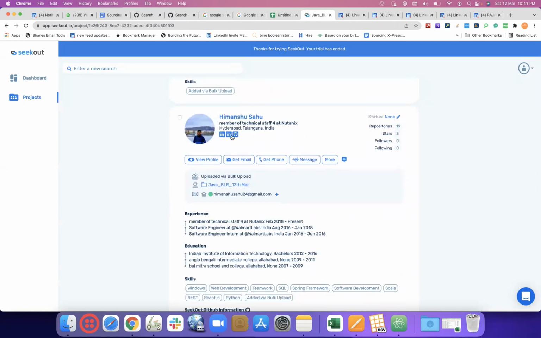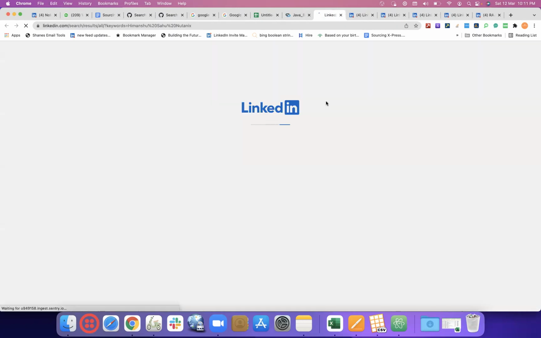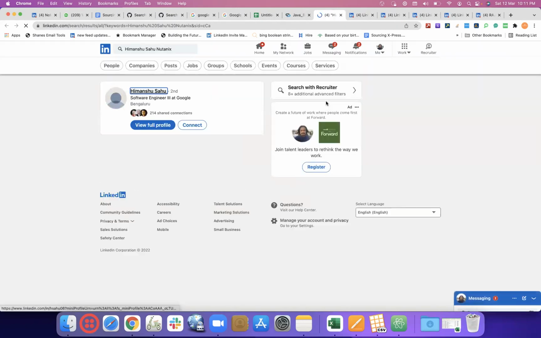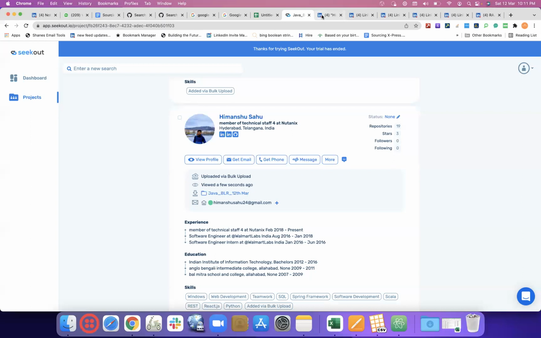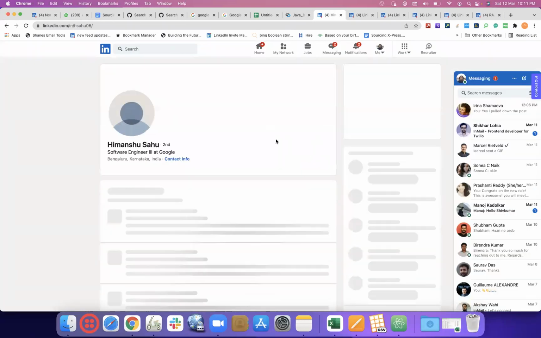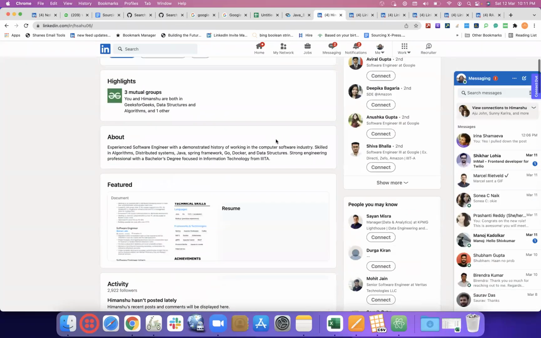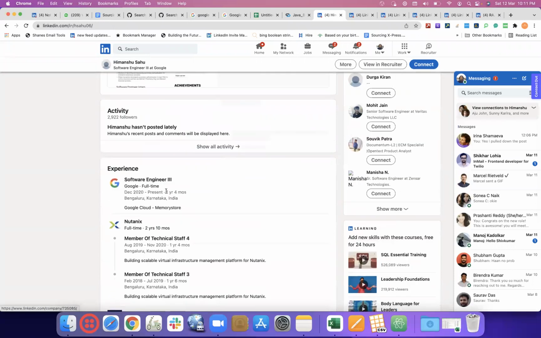Okay, wherever we are matching, we see GitHub and LinkedIn both. Himanshu Shahu, Nutanix. Earlier Nutanix, now Google.